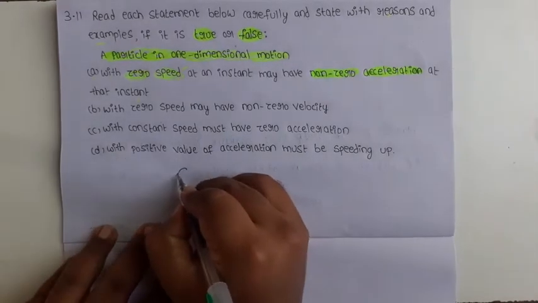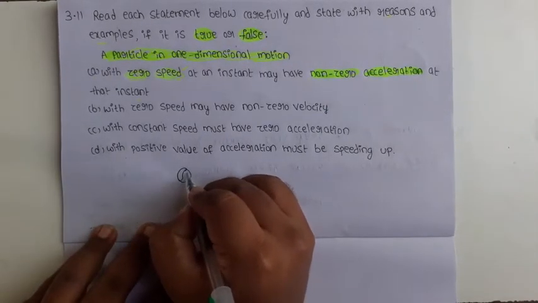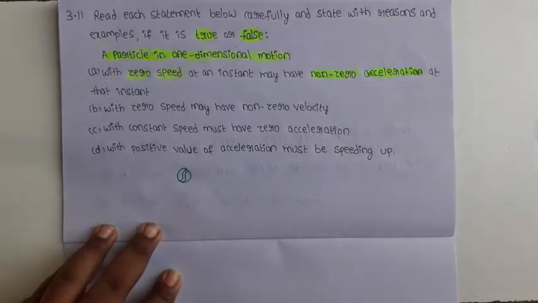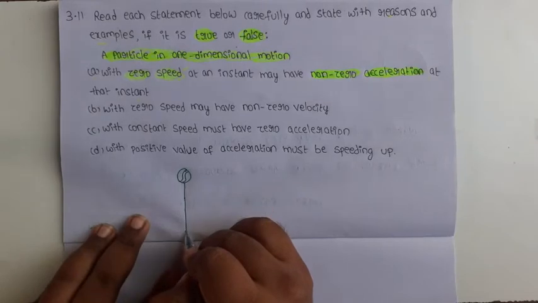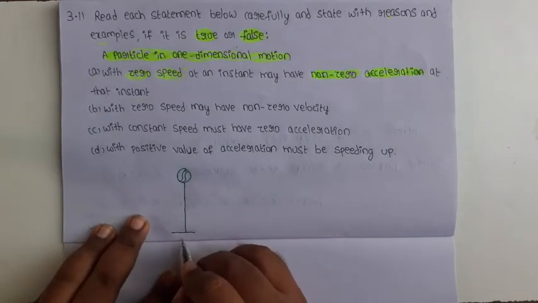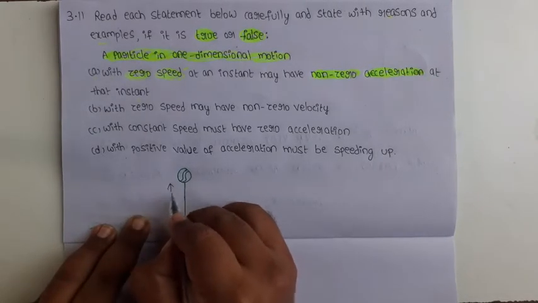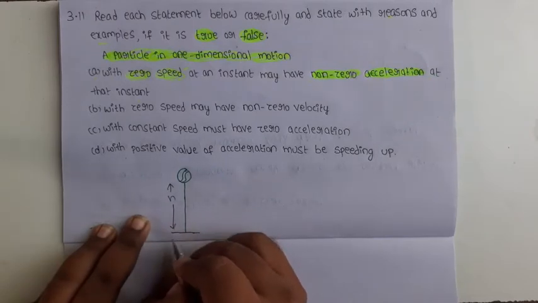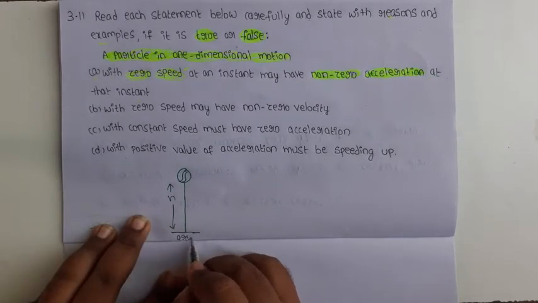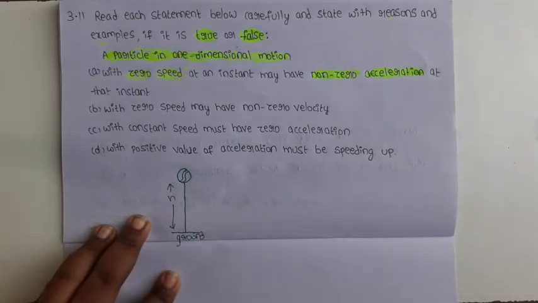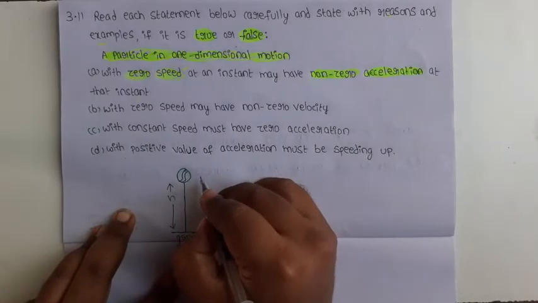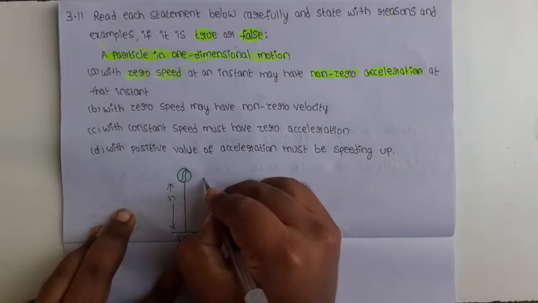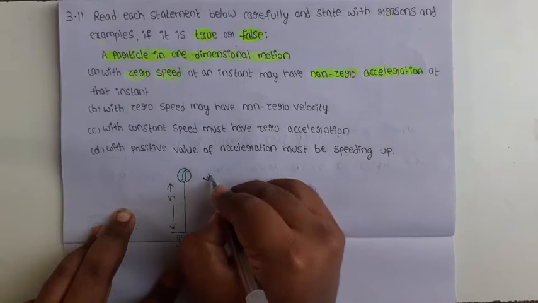This is a particle or ball. It is freely falling from height h to the ground. In this situation, what about the speed or velocity?